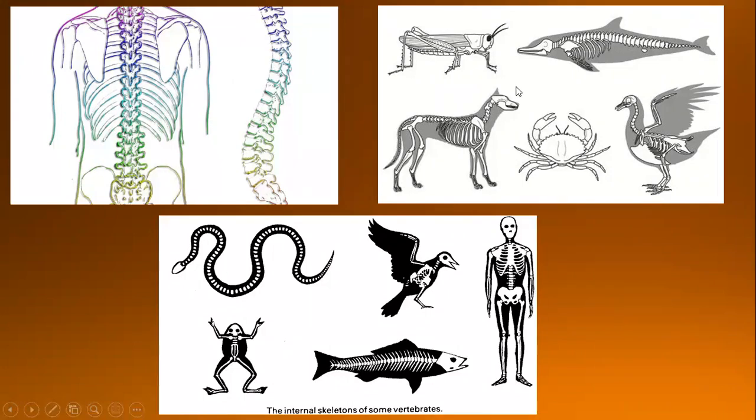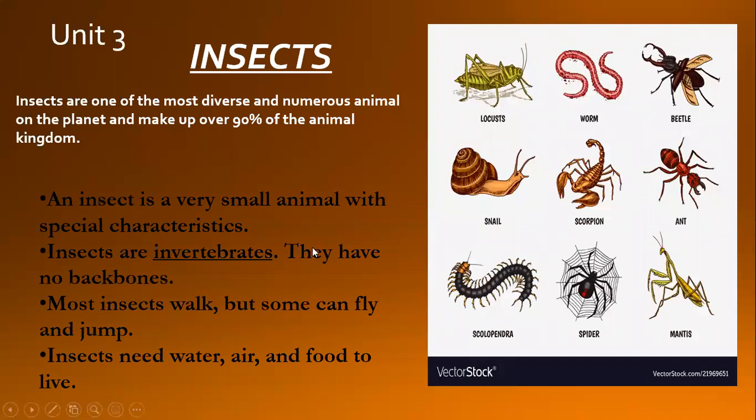Just like in all these pictures, look here, this is a grasshopper, an insect, but it doesn't have the backbone. Look, this animal, they all have backbones. Their skeletons are like this. But insects do not have. So the animals which do not have backbones, we call them invertebrates. What do we call them? Invertebrates, because they have no backbones.